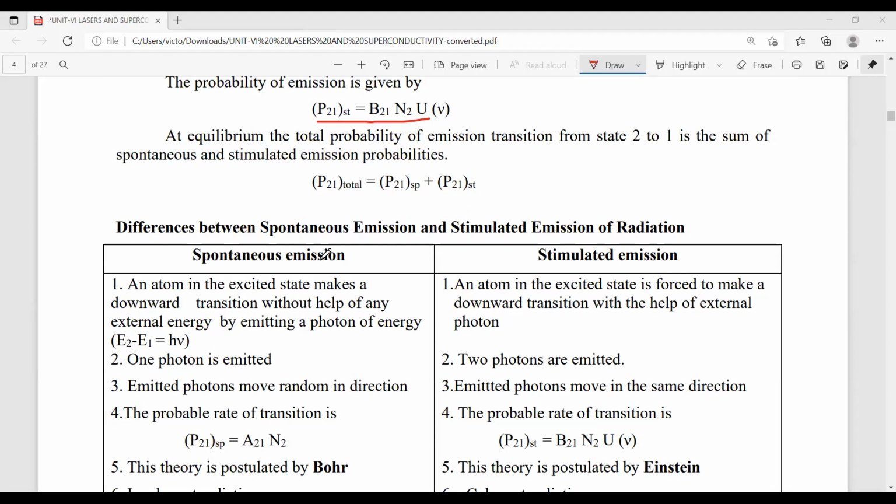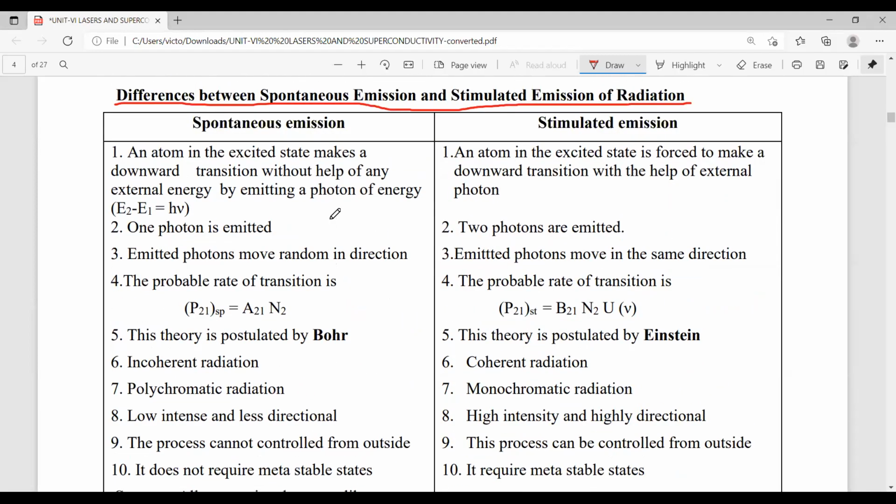Now, this is a very important concept: differences between spontaneous emission and stimulated emission of radiation. What is the definition of spontaneous emission? An atom in the excited state makes a downward transition without the help of any external energy.